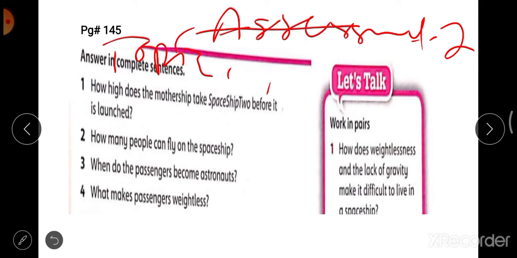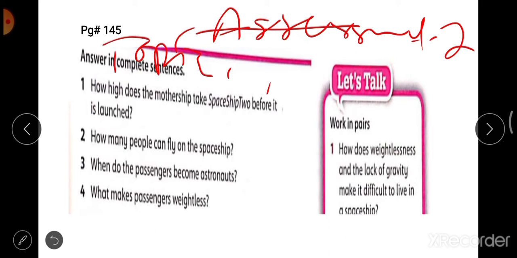The requirement is you have to write the answer in a complete sentence, right? First question is, how high does the mothership take Spaceship 2 before it is launched? I am repeating the question. How high does the mothership take Spaceship 2 before it is launched?